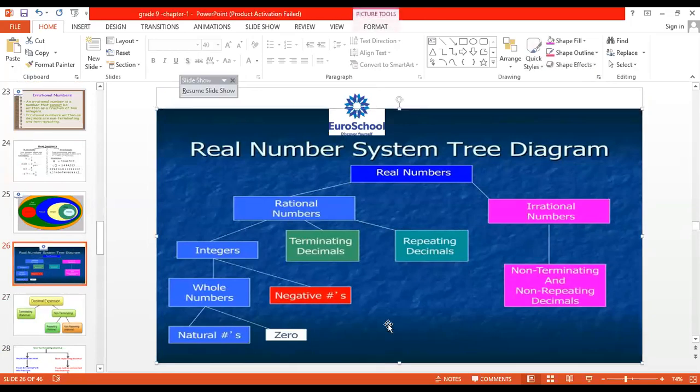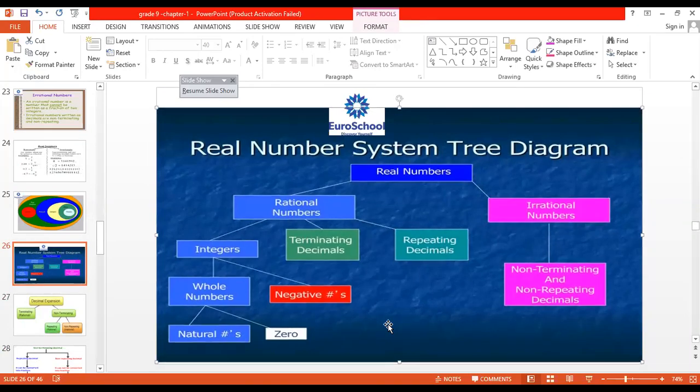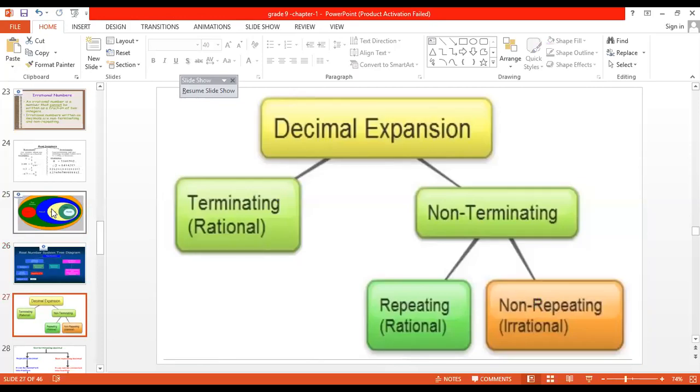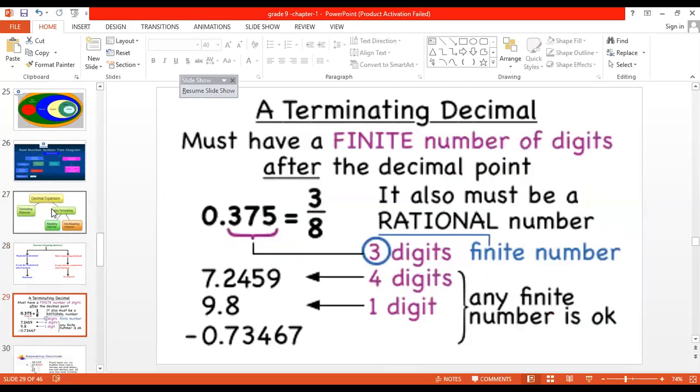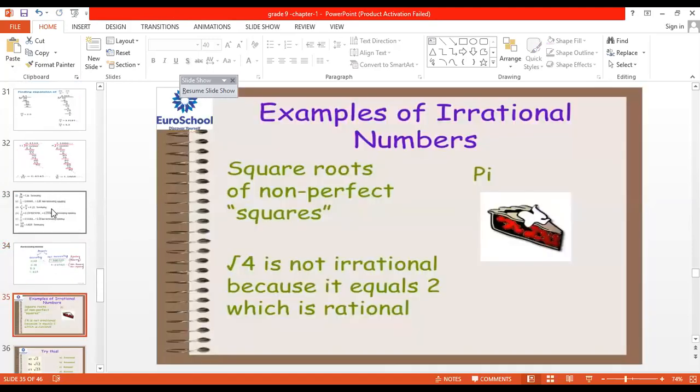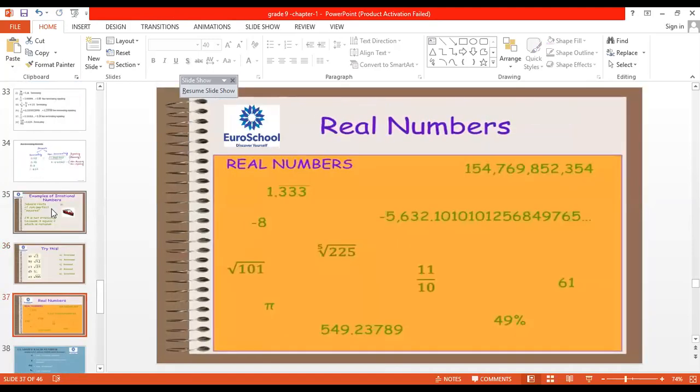Sir, that real number slide, sir. Real numbers means this one. Comparison of example. Sir, after this. No, sir, this one. Yes. There is a minus comma 63.1000, and then they have repeated numbers which are different.